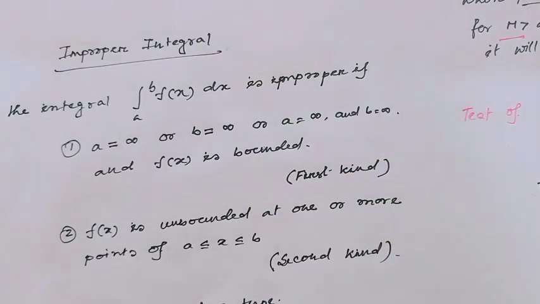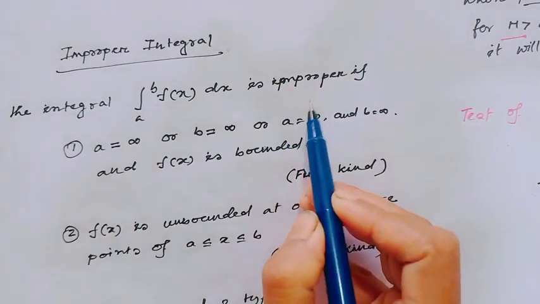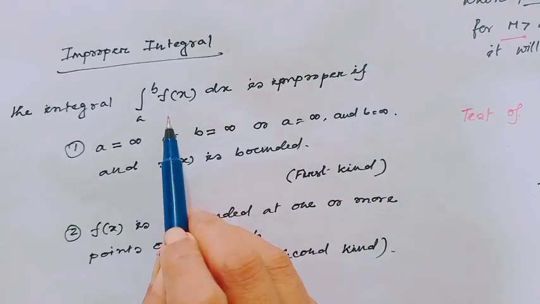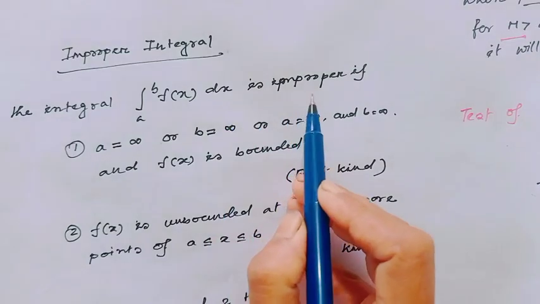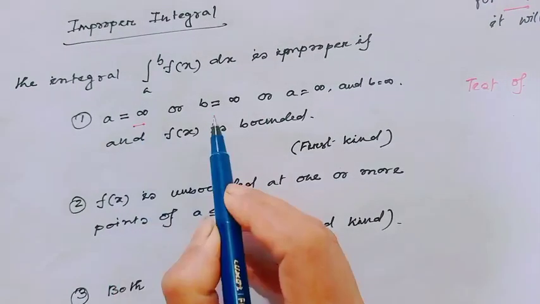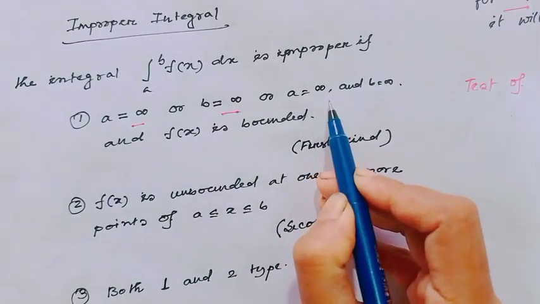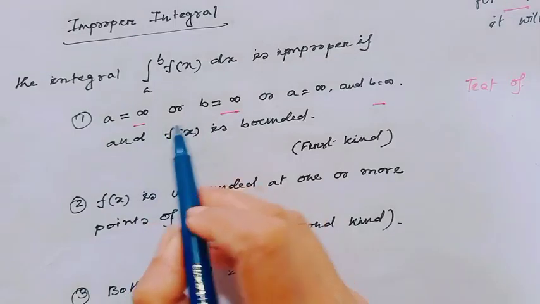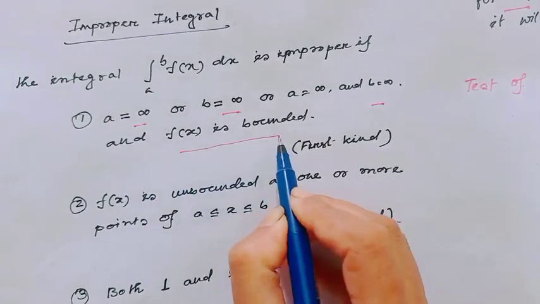Improper integral. In my previous video, I saw that the integral from a to b of f(x) dx is improper when either a equals minus infinity or b equals infinity, or both. And for this condition, f(x) is bounded.